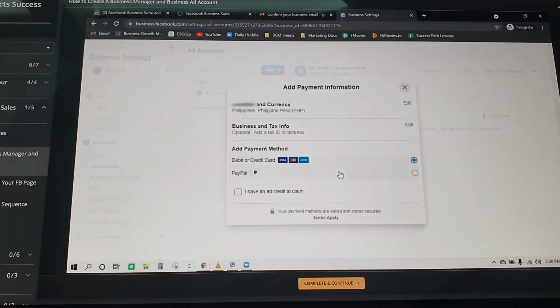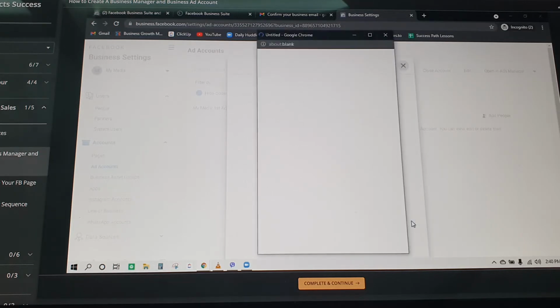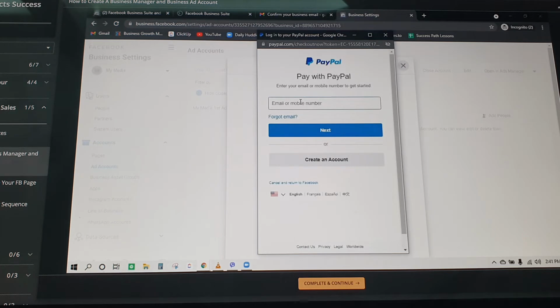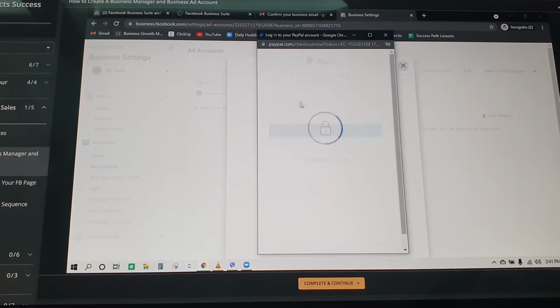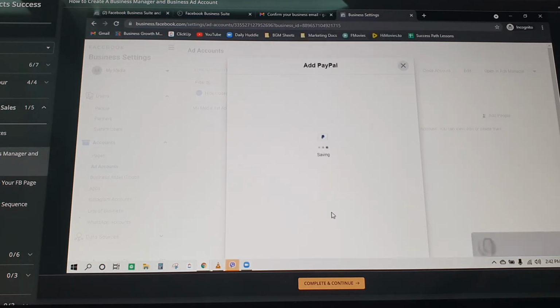Add payment info. So you can use your debit card or GCash or credit card, but for me, I'd prefer to use my PayPal. Then let me proceed. That's how you add your payment method. Make sure na you have an account, so PayPal, or yung debit or credit card nyo. So let me use mine. So Gmail, insert. Thank you. So ayan.